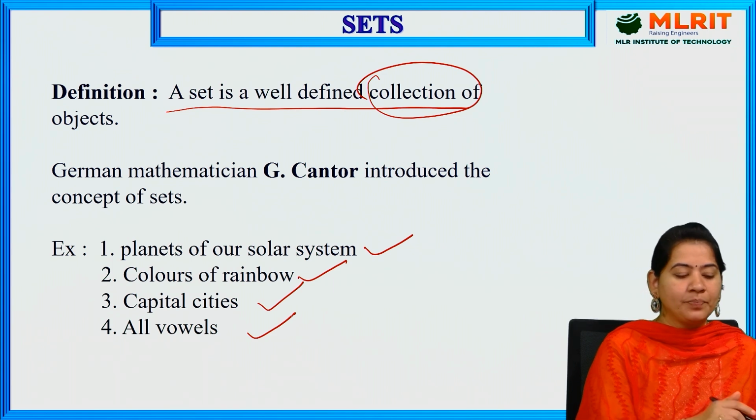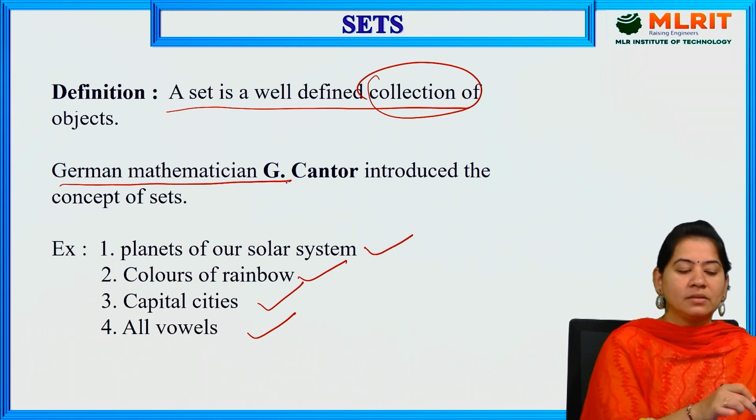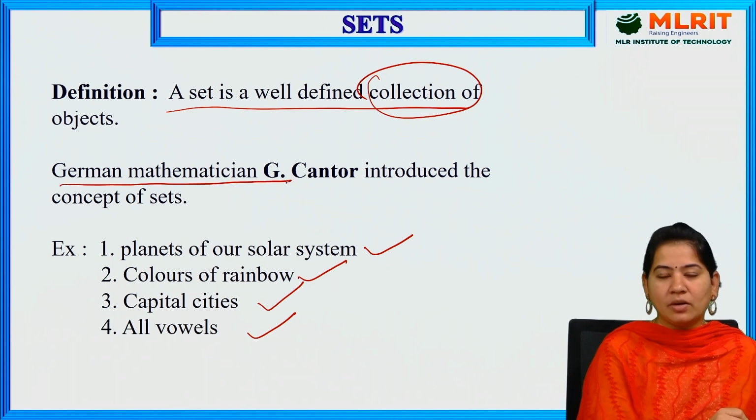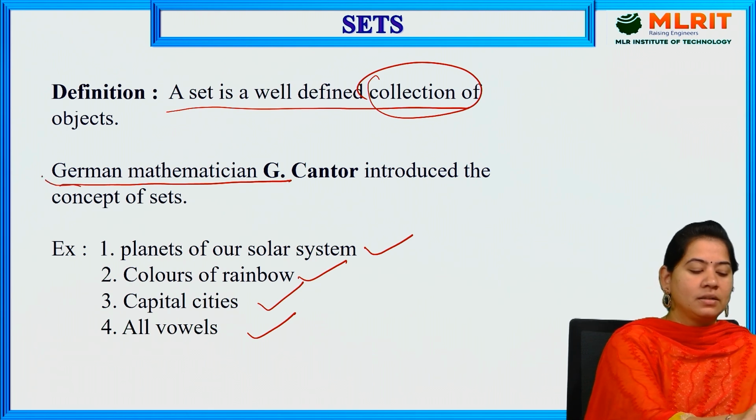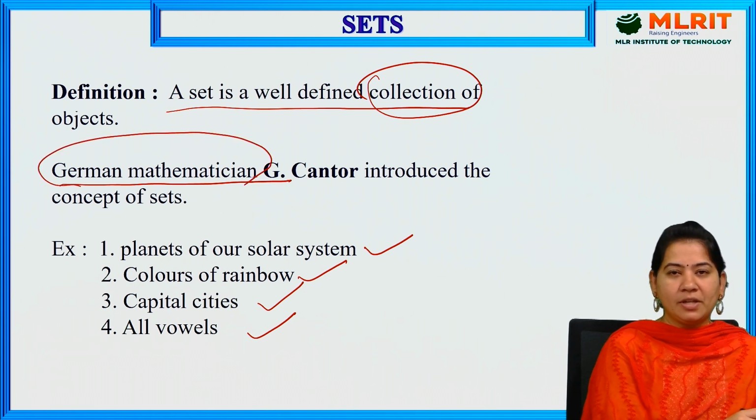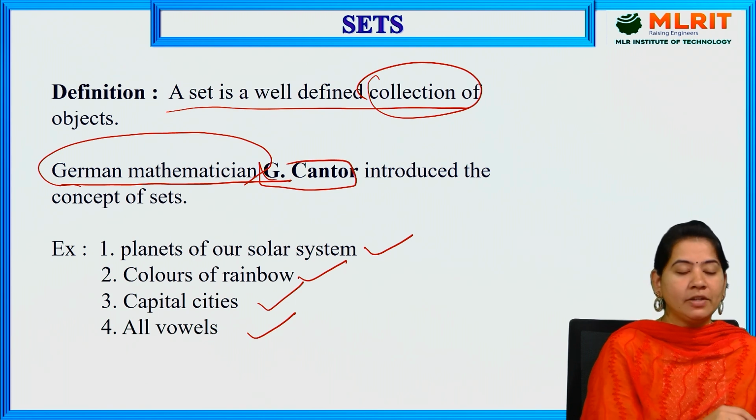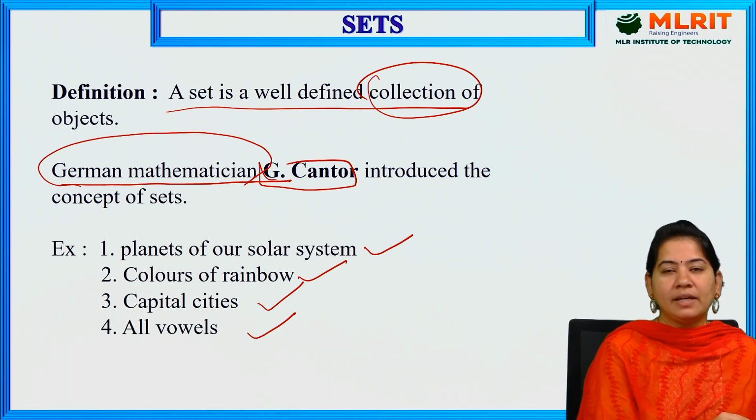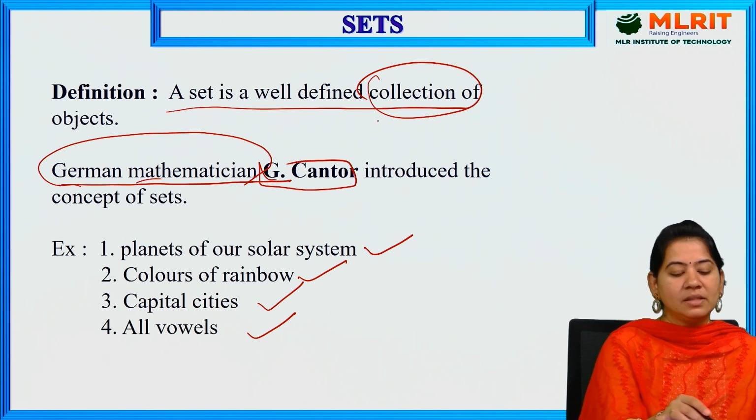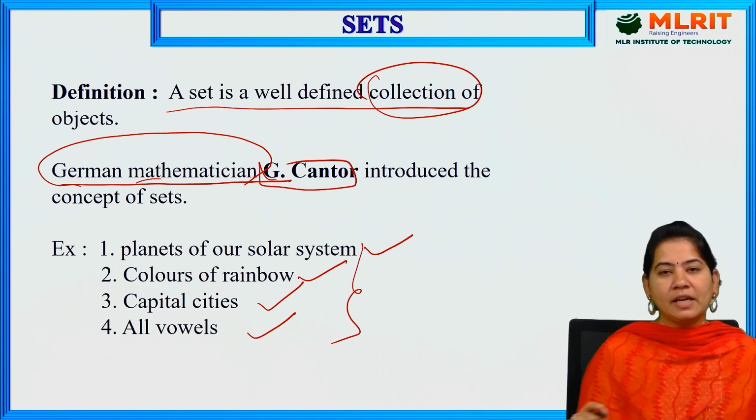Sets were introduced, or discovered, by the German mathematician G. Cantor. So he introduced the concept of sets, and his name is G. Cantor, who is a German mathematician. And this is the collection of objects, we can treat it as sets here.